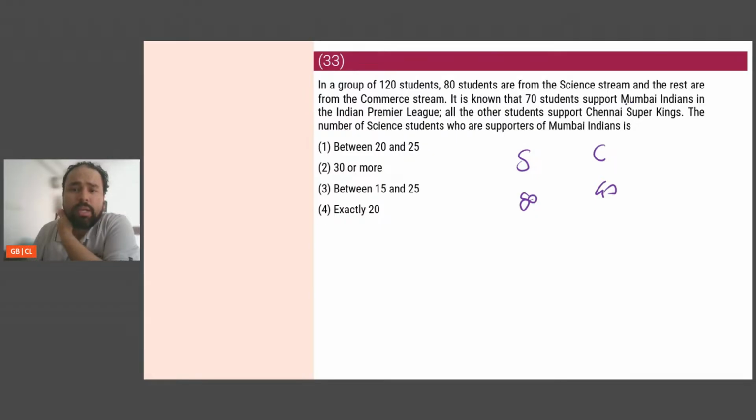70 support Mumbai Indians. Okay. 70 support Mumbai Indians and all others support Chennai Super Kings. Number of science supporters of Mumbai Indians.